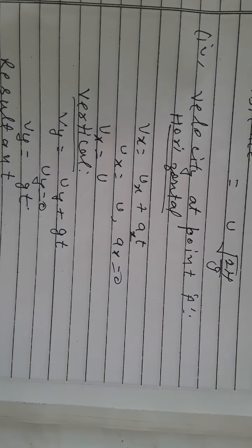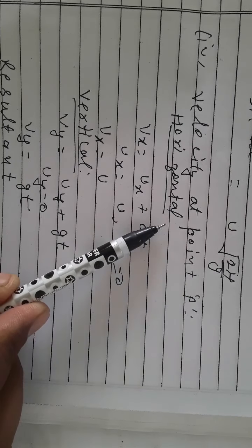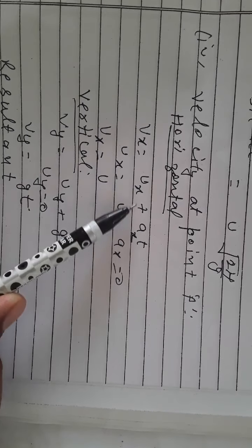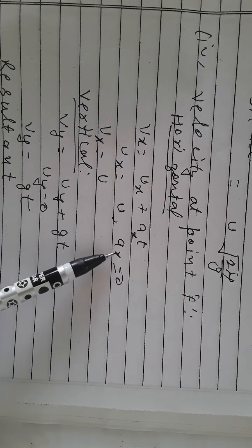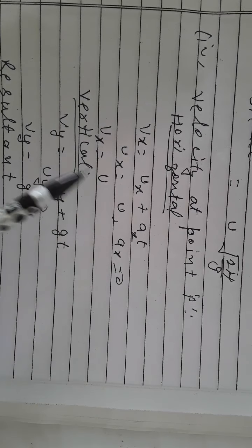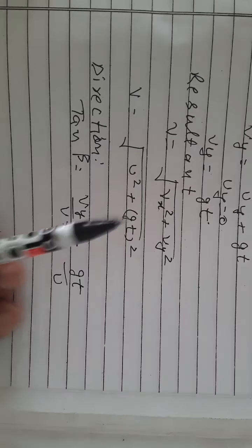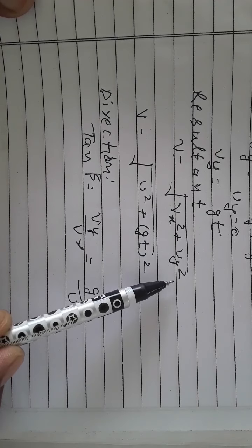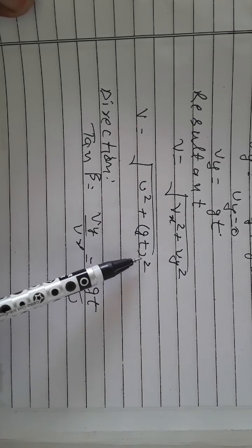Next is the velocity of the object at the point P. At the point P, it has two velocities, horizontal and vertical. We can calculate the horizontal one by using the first equation of motion, Vx equal to ux plus at. Along the horizontal, ux is equal to u, acceleration is 0, so we get Vx equal to u. Now the vertical velocity, Vy is equal to uy plus gt, uy is equal to 0, so we get Vy equal to gt. Now the resultant velocity, by using the triangle law of addition, V is equal to under root Vx square plus Vy square. The angle between them is 90, so cos 90 will be 0. So we get V equal to under root u square plus gt square.